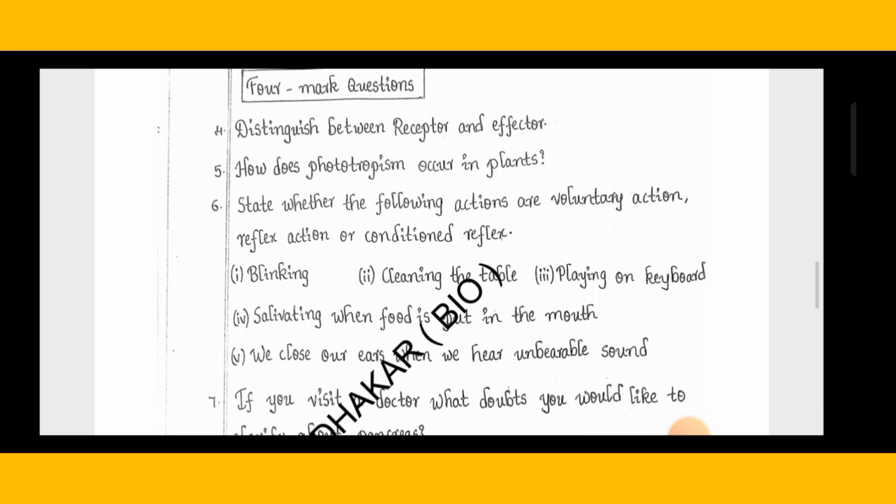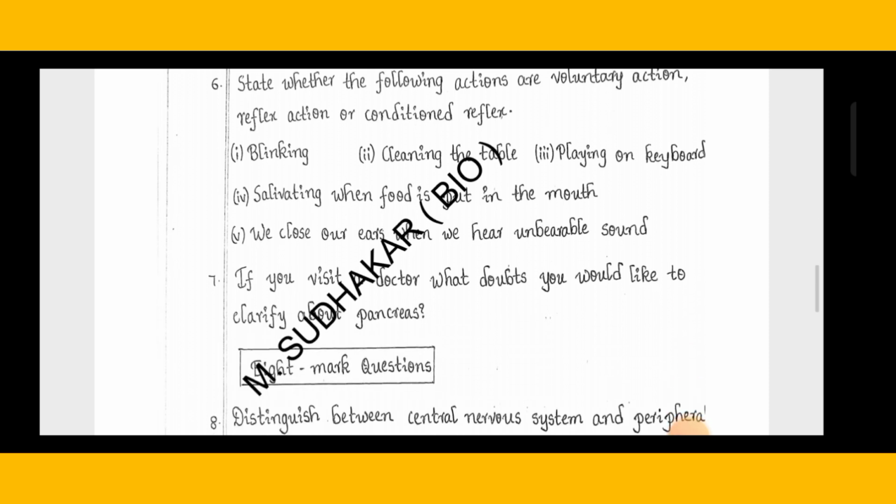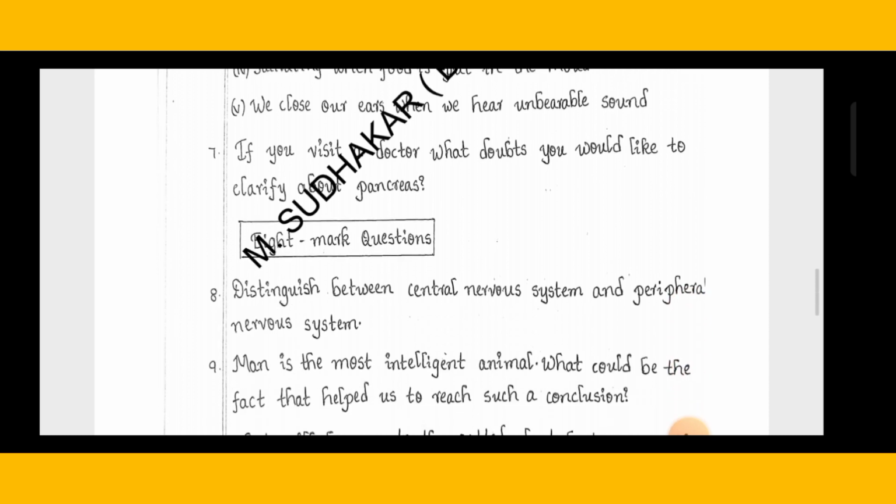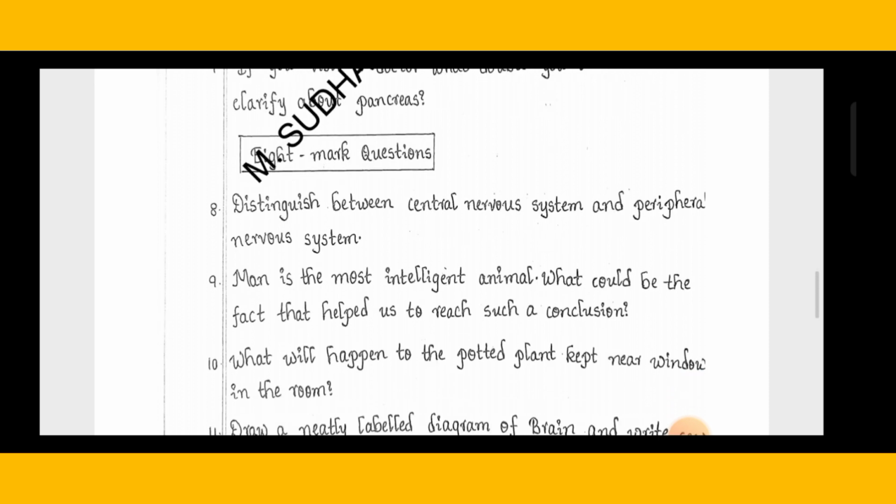Then we can go for the 7th question. If you visit a doctor, what doubts would you like to clarify about the pancreas? Then we can go for 8 marks questions. Distinguish between central nervous system and peripheral nervous system. Important question. Then, man is the most intelligent animal. What could be the fact that helped us to reach such a conclusion?